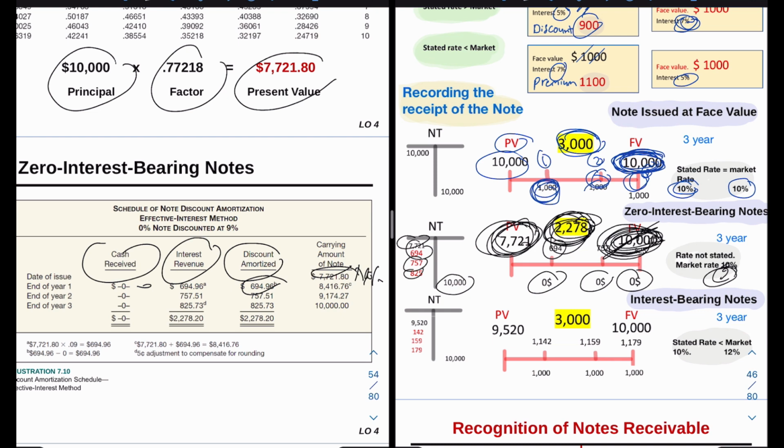We're going to take the amount for the discount amortized, we're gonna add it to the note receivable, and we're gonna multiply with the market rate, and then we're gonna have the interest revenue. We're gonna deduct it from the cash receivable, and then we're gonna amortize that amount, and then we're gonna add it to the note receivable, and we're gonna do this over and over till we close the T account of the note receivable.